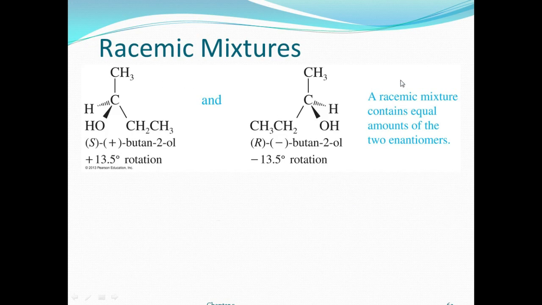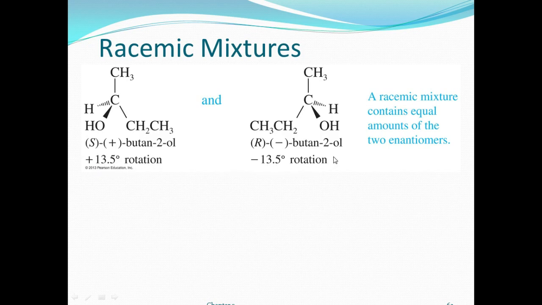Here, talking about the first introduction slide, it is Louis Pasteur and the racemic mixture. When a compound has both plus and minus forms, there is 50% plus rotation and 50% minus rotation, right? For example, plus 13.5 degree rotation and minus 13.5 degree rotation.